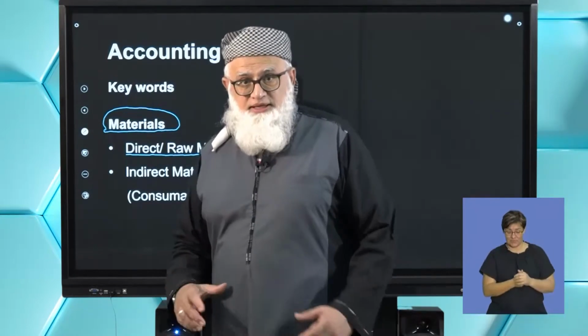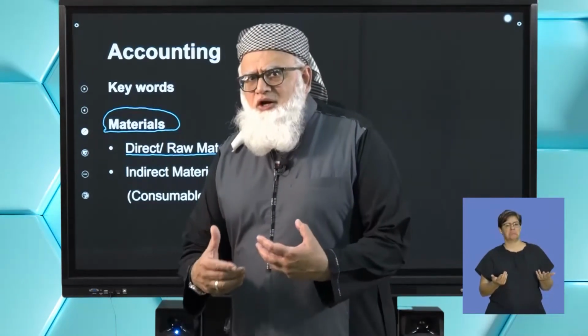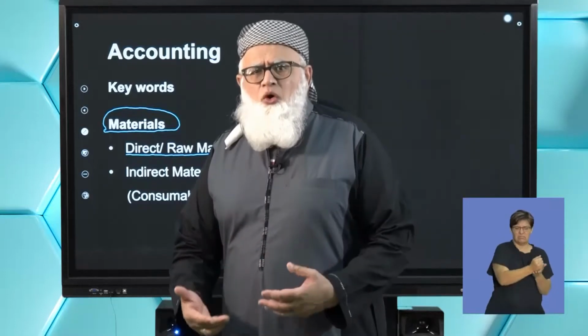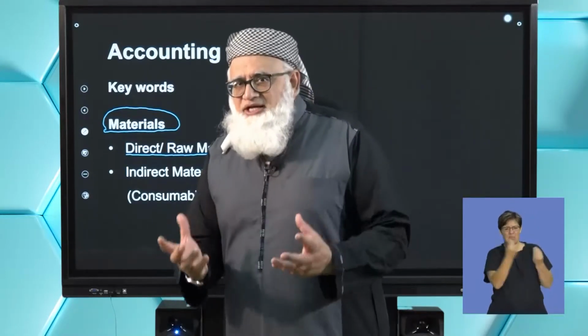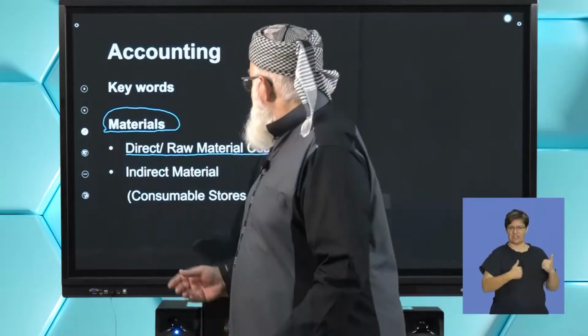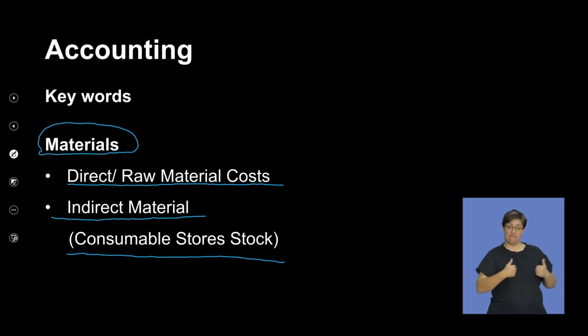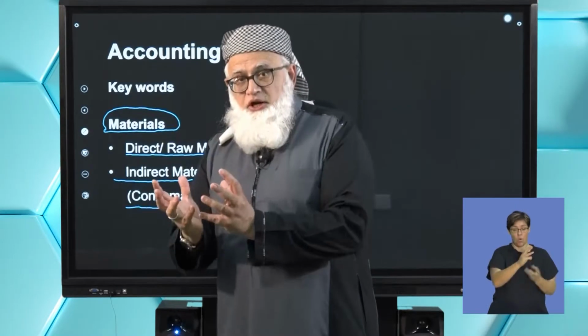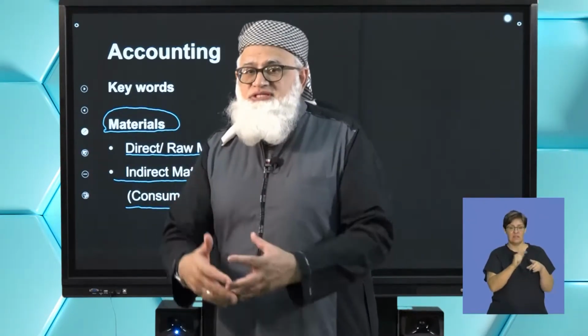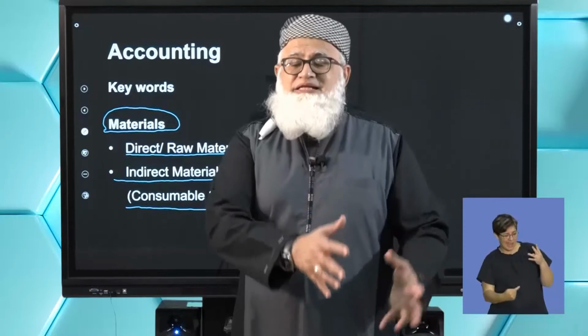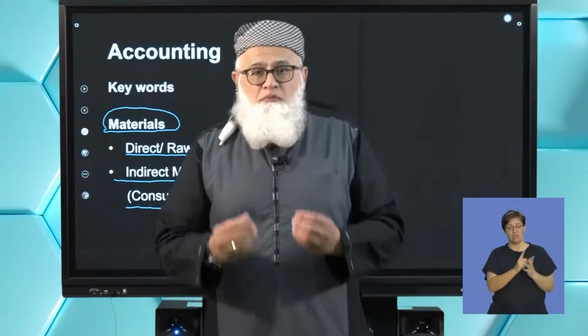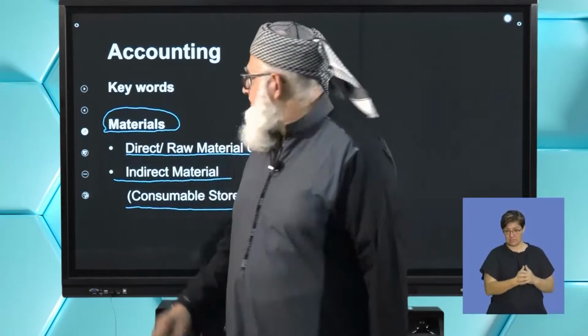Clear? So, what about the glue or the adhesive or the nails or the other products that you are using? That would fall within the category of your indirect materials, and we sometimes refer to this as your consumable stores stock. Right? So, think about it. We're manufacturing furniture. Your raw material obviously is your wood, and obviously, like I've alluded to, the other indirect materials that go into manufacturing that particular item.